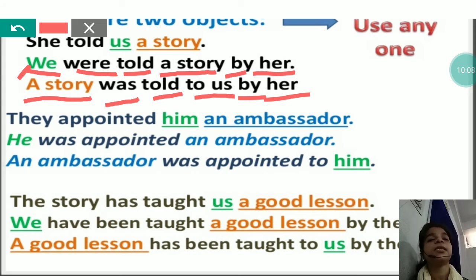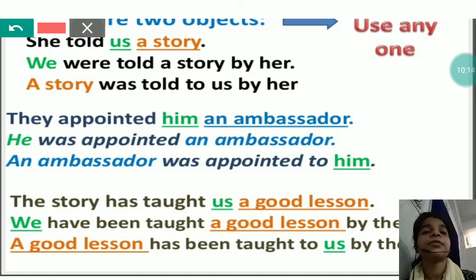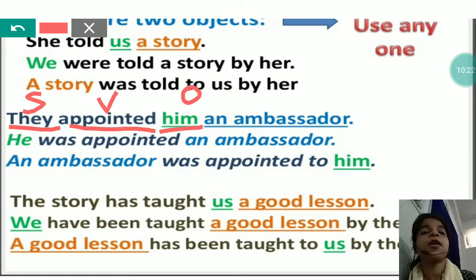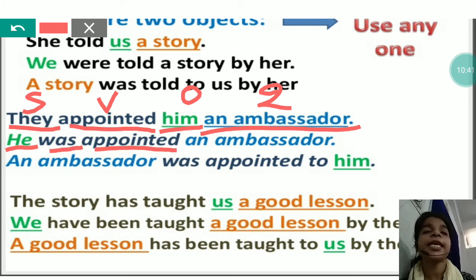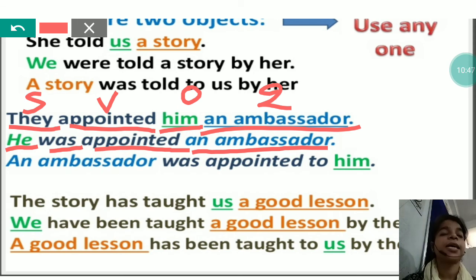See the next example. They appointed him an ambassador. They is the subject, appointed is the verb, and him is the first object. An ambassador is the second object. Now you can write using any of the two. So first of all we will take him. Him, when it is written at the subject's place, will be converted into he, then the verb from the be group, was, then appointed, and after that an ambassador. He was appointed an ambassador.